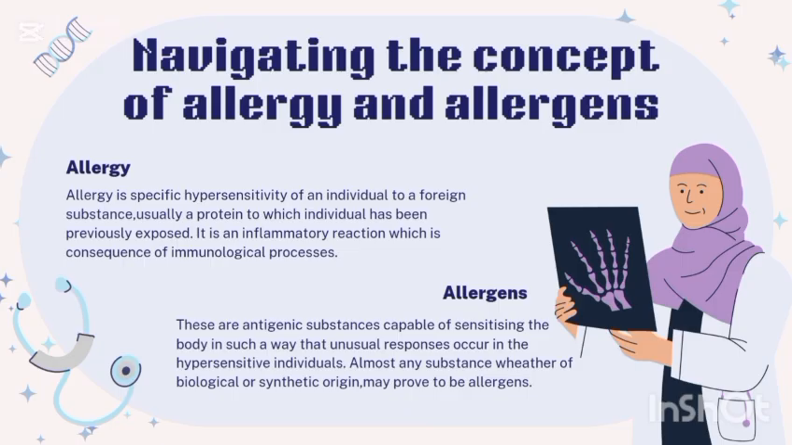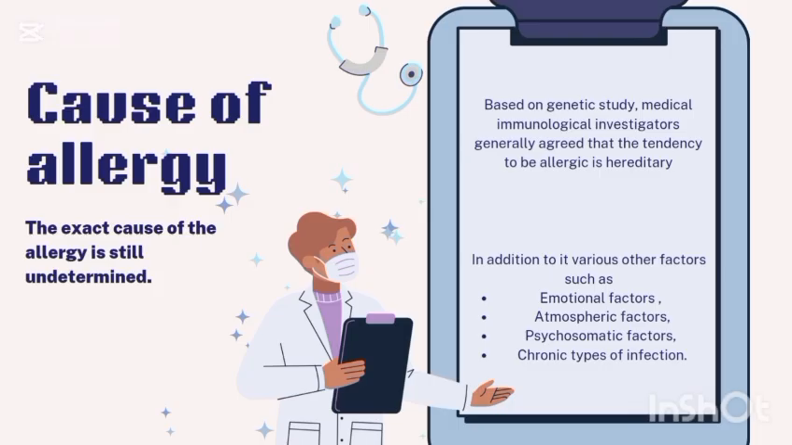These are antigenic substances capable of sensitizing the body in such a way that unusual responses occur in hypersensitive individuals. Almost any substance, whether of biological or synthetic origin, may prove to be an allergen. There are many types. They may be contact allergens, ingestant allergens, infectant allergens, or inhalant allergens like pollen grains.